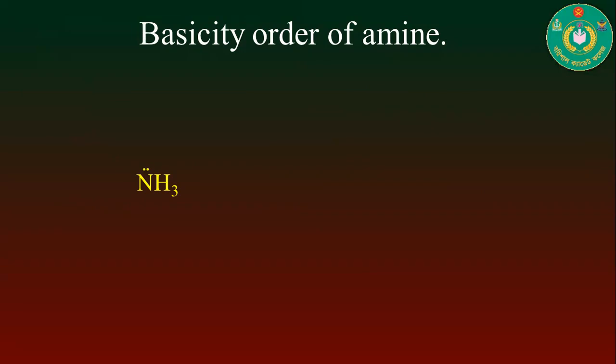Here you see that the nitrogen atom in the ammonia molecule contains one lone pair of electrons, so it can easily donate to another chemical species. That's why ammonia shows basic properties. So ammonia is a base.